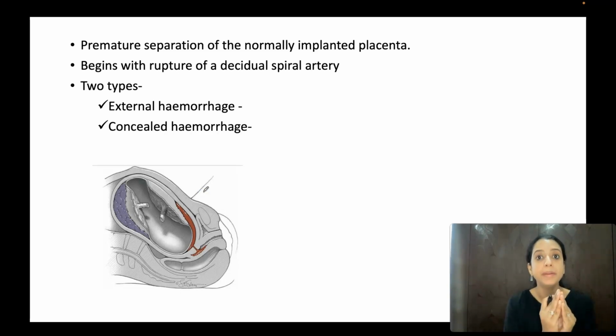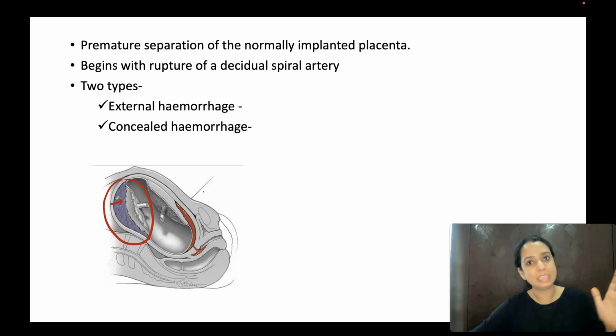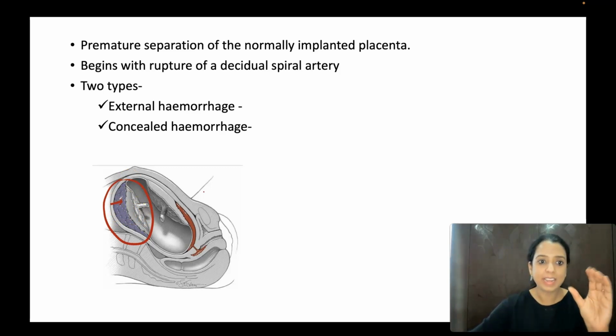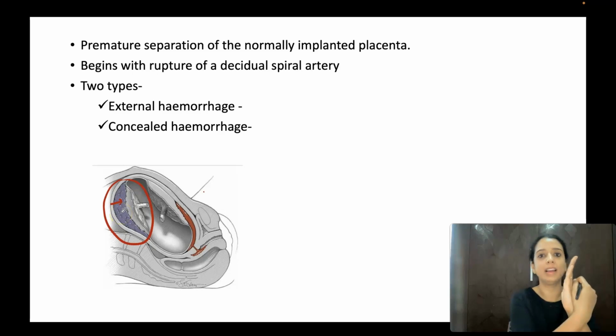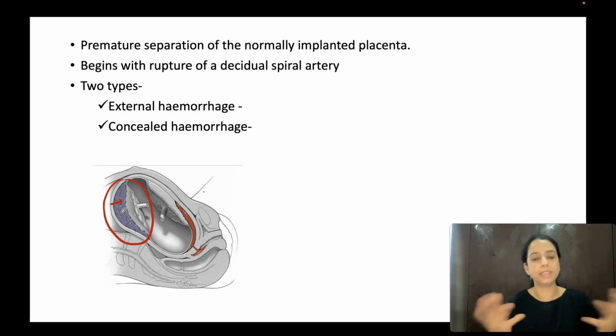Concealed means hidden. So bleeding which is concealed like this one, can you see this one? The placenta has disrupted from its original place, it has disimplanted and the bleeding is getting collected behind it only. Blood is collecting retroplacentally. So it is very dangerous. Why? Because you can't see anything coming outside. The patient doesn't even know something has happened.